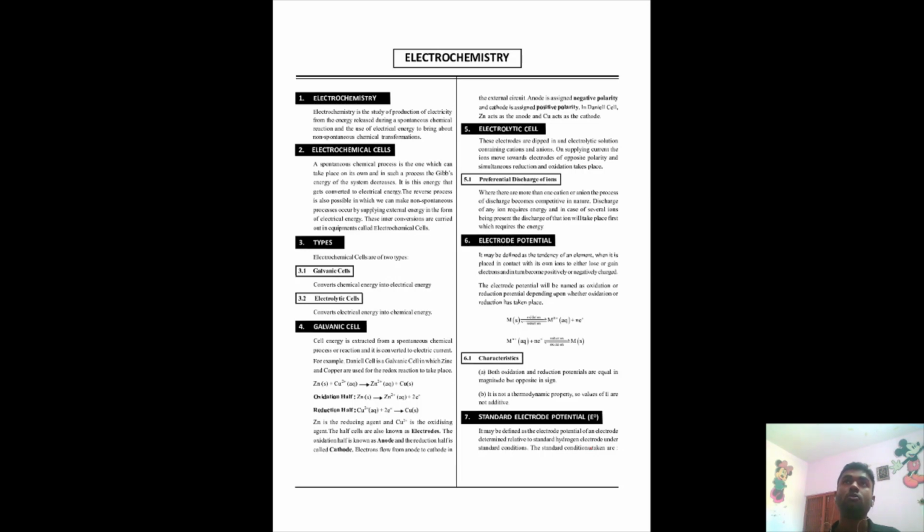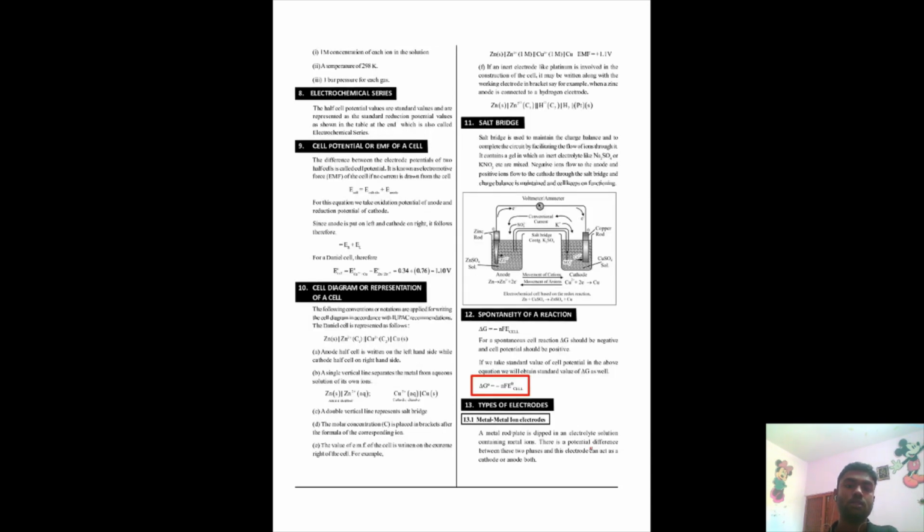Referred to hydrogen, what is the capability of other ions and other elements to do chemical work? If you apply electrical energy or if you want to create an electrochemical cell, what is the capability of other elements, other ions with respect to hydrogen? That is what is referred to as standard electrode potential.